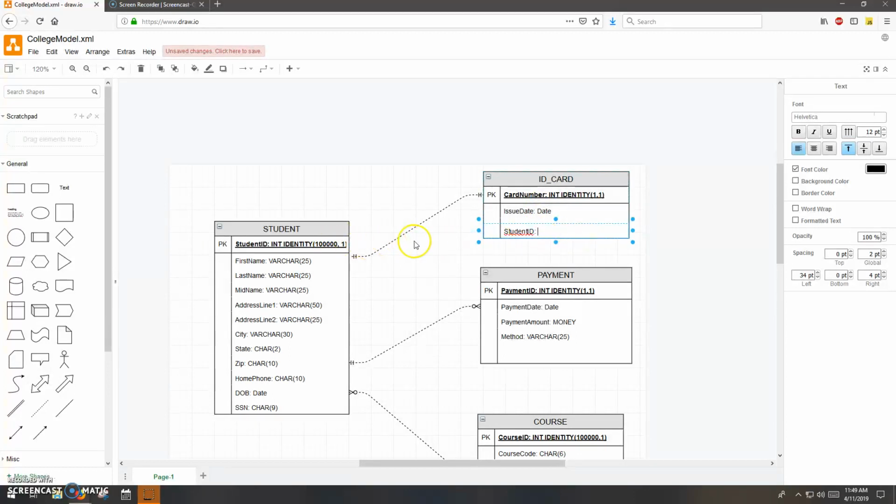But basically, every column, including the one I'm about to add, including foreign key columns, has got to have a data type. And so this is an integer. In the primary key column, it's an integer. It's an identity column. We call that a surrogate key, where the database management system is handling those numbers. It's like an auto numbering type of system. So in this case, this one is set up to start at 100,000 and be incremented by 1. So if the students have 6-digit ID numbers, the first student ever to get an ID is going to be 100,000, and then everyone's incremented by 1 after that.